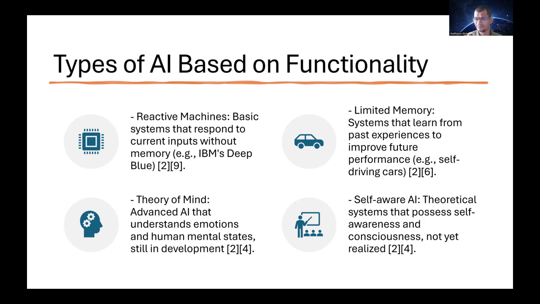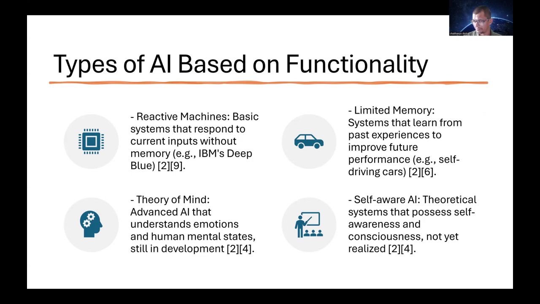AI which are called reactive machines. For example, we have one important AI model that was developed by IBM. This is called Deep Blue. This is given only basic systems that can respond to a current input. So if I just tell them to add numbers, it will add and give the result like that.